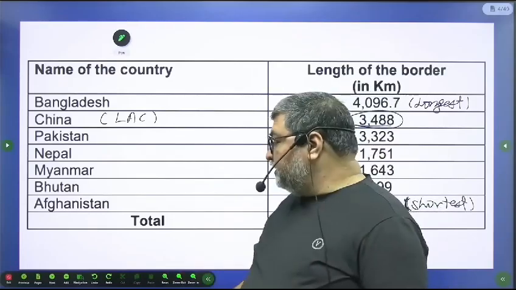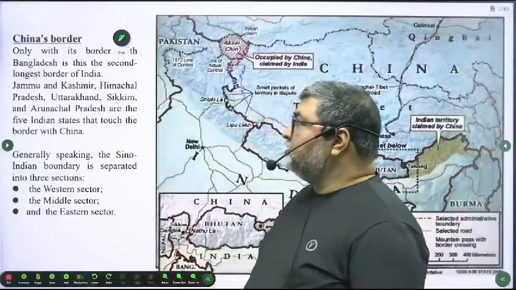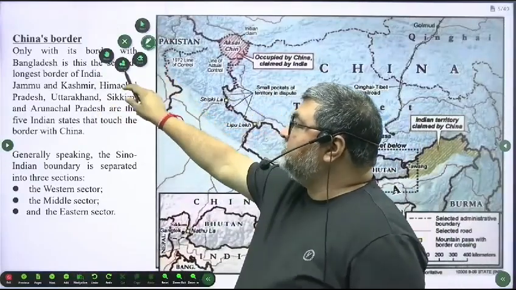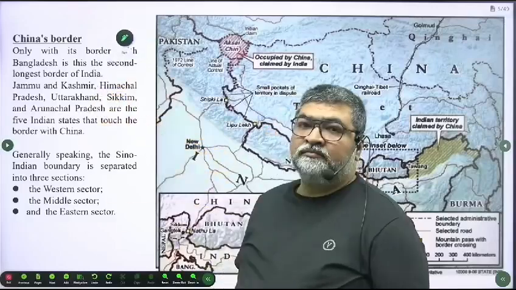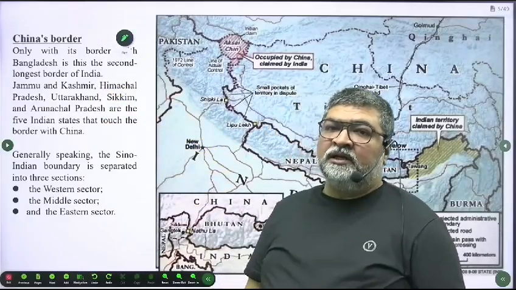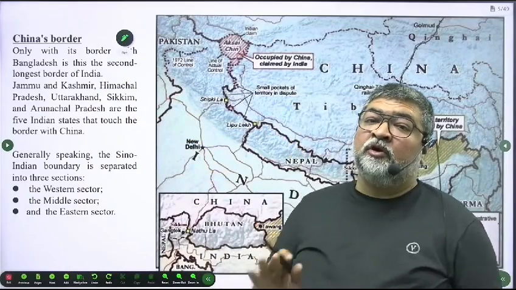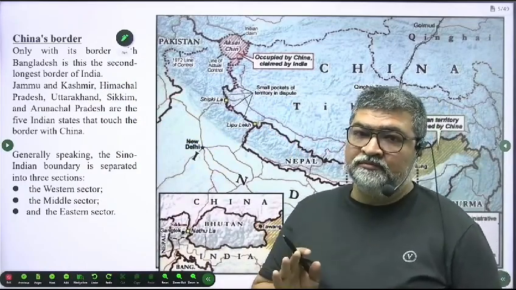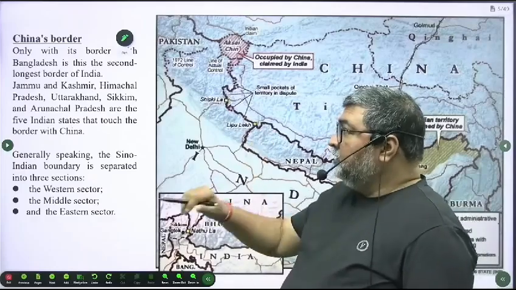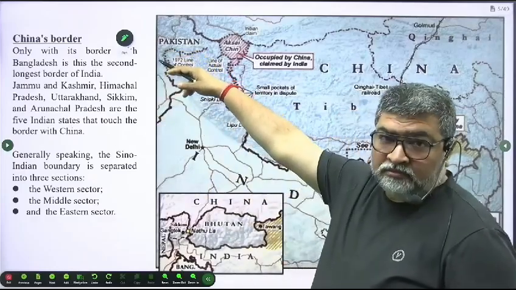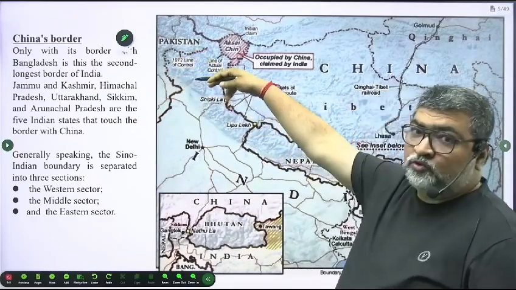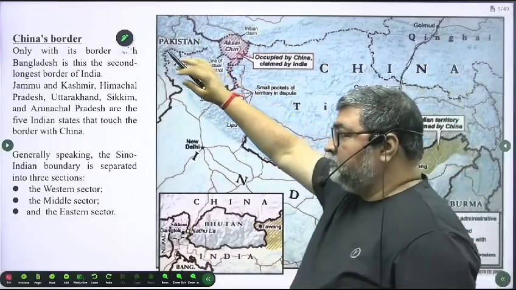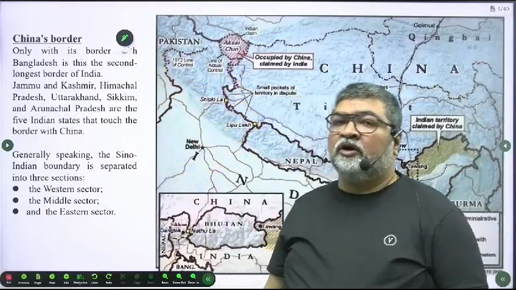Right? Now if you look at it in this context, with China India has the second longest border after Bangladesh. Now from Jammu and Kashmir, Ladakh, Himachal Pradesh, Uttarakhand, Sikkim, Arunachal Pradesh, 5 Indian states and union territories, we are sharing the border with China.